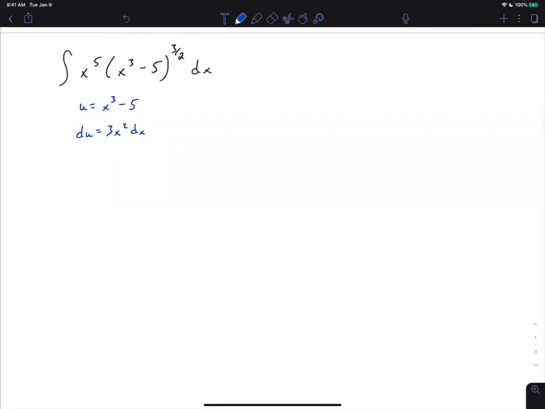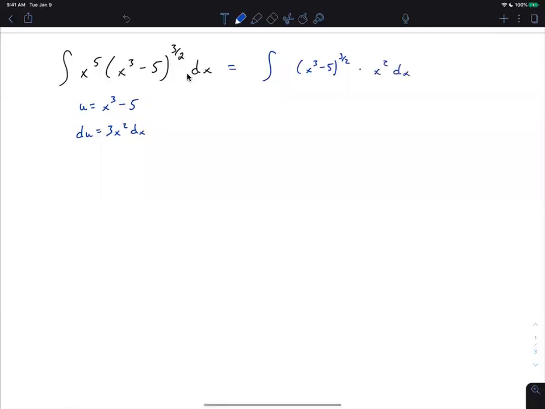So what I need to do is create du at the end of the problem. So I need an x squared here. Well, I don't have x squared, but I've got x to the 5th. So I can split the x to the 5th up. There's 5 x's here, and I can take 2 of the 5 x's and move them next to the dx. So I've got the (x cubed minus 5) to the 3/2. I'm leaving that alone. And then I'm going to put the x squared next to the dx.